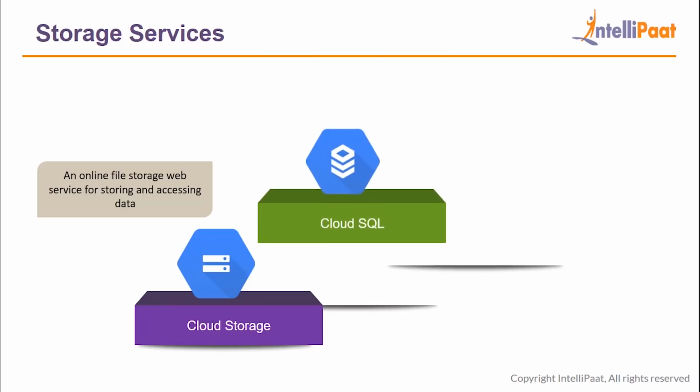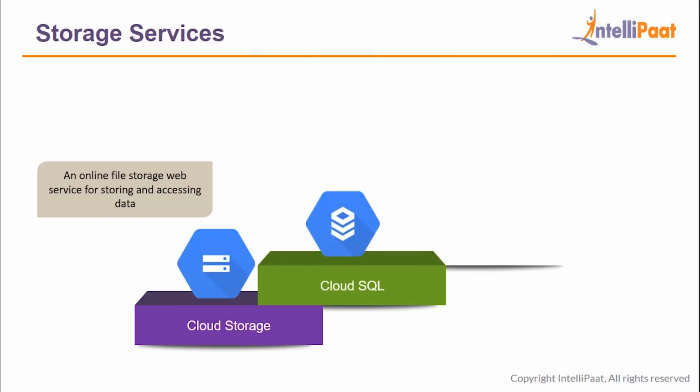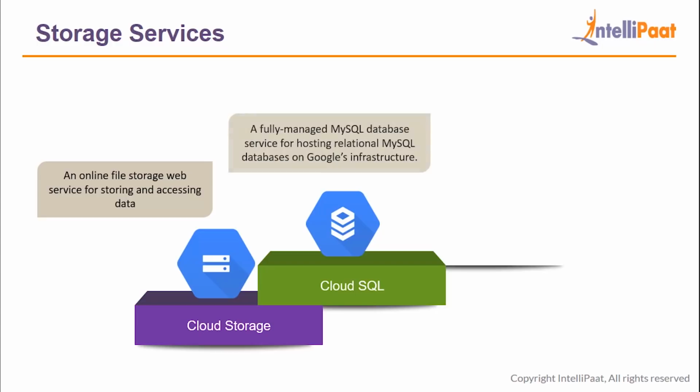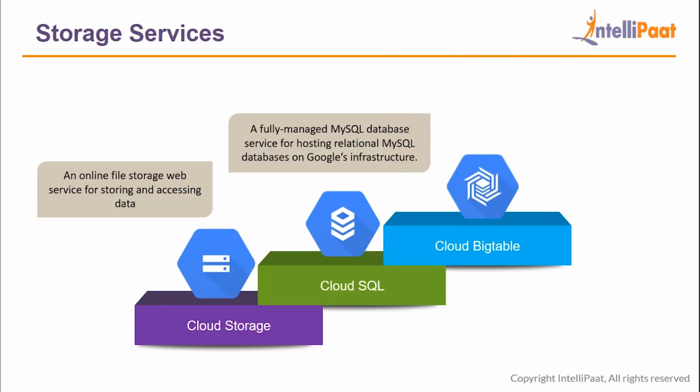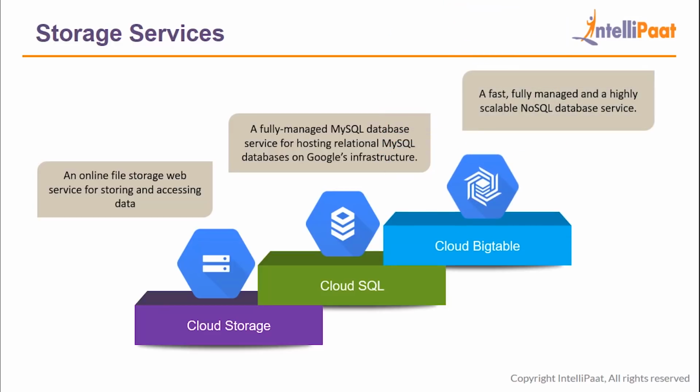So next in storage services, we have Cloud SQL, which is structured query language. Cloud SQL is a fully managed MySQL database service for hosting relational MySQL databases on Google's infrastructure. So if your application deals with only relational or structured data, then Cloud SQL might be the best option for you. Next storage service is Cloud Bigtable. Cloud Bigtable is a fast, fully managed and highly scalable NoSQL database service. Cloud Bigtable is actually used for big data applications like Hadoop.